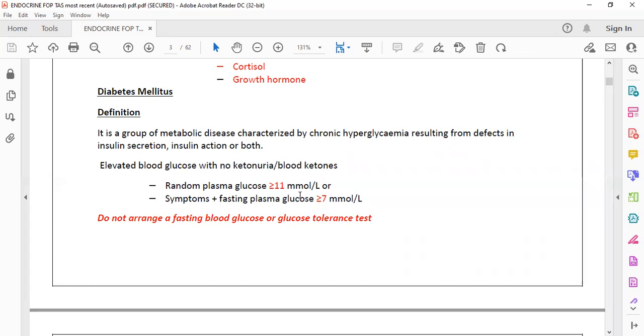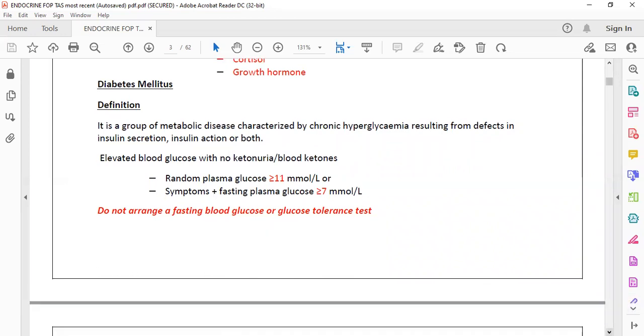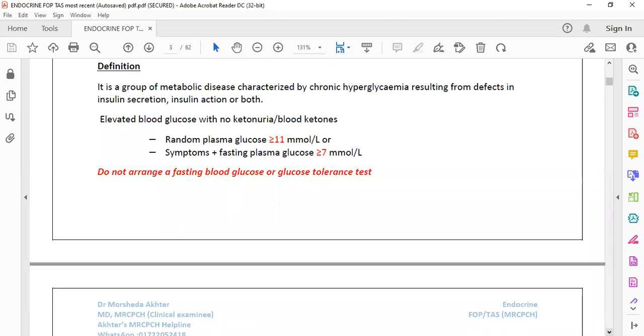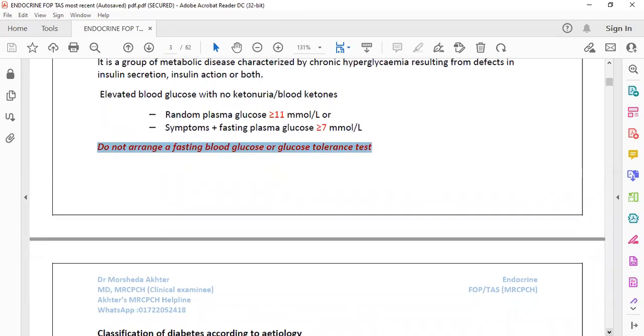These diagnostic parameters are taken from the pediatric guidelines, so for exam purposes we have to follow the pediatric guideline. RBS is enough for diagnosis in pediatric diabetes mellitus, and it is written that you should not arrange a fasting blood glucose or glucose tolerance test for diagnosis.